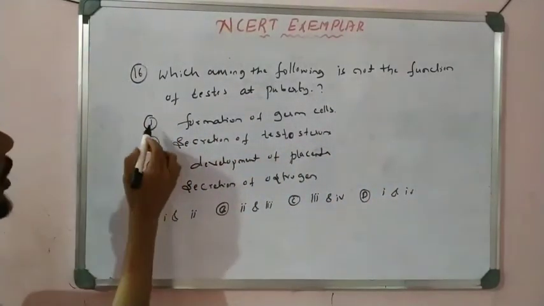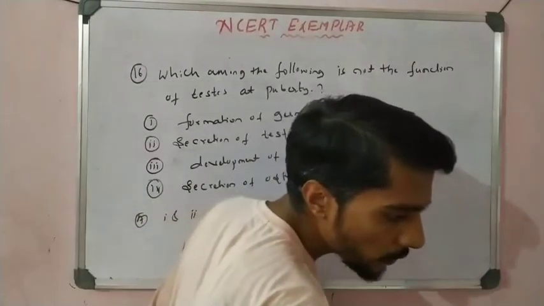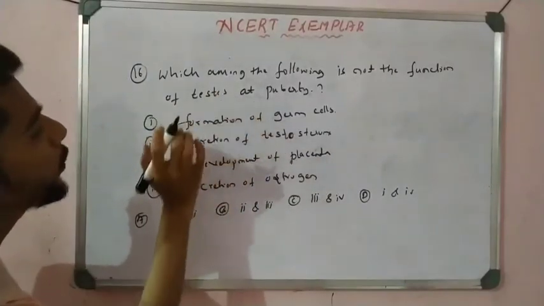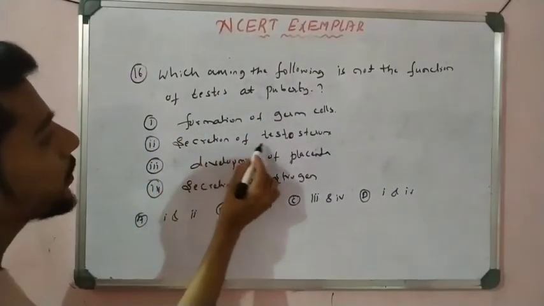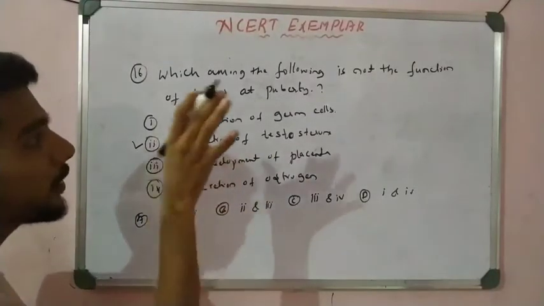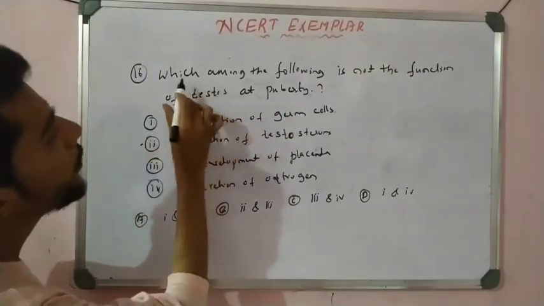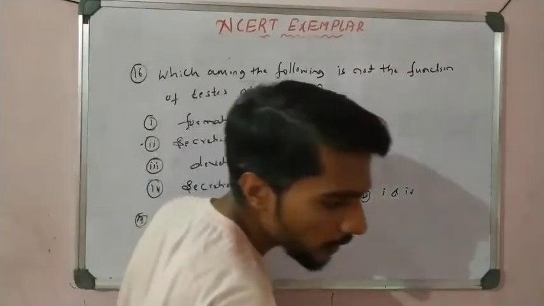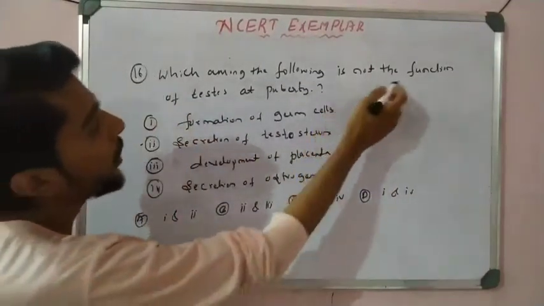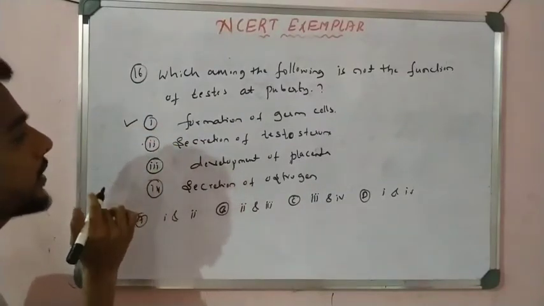So see here, the formation of germ cells is a function of testis in puberty, and the secretion of testosterone is also correct. In puberty there is a release of hormones, it is correct actually. But the question is, which of the following is not a function, not a function. So formation of germ cells is a function of testis at puberty, right? That is correct.